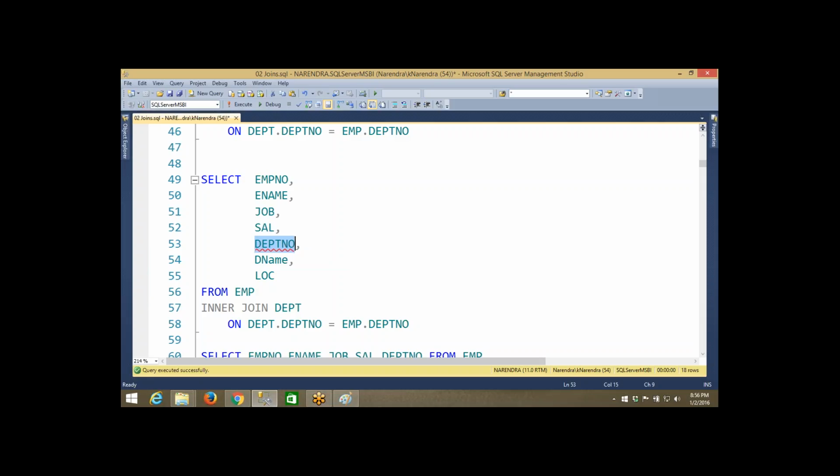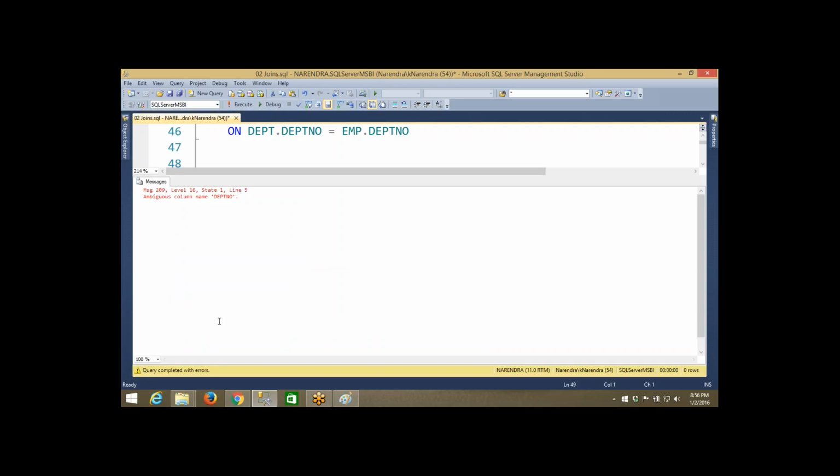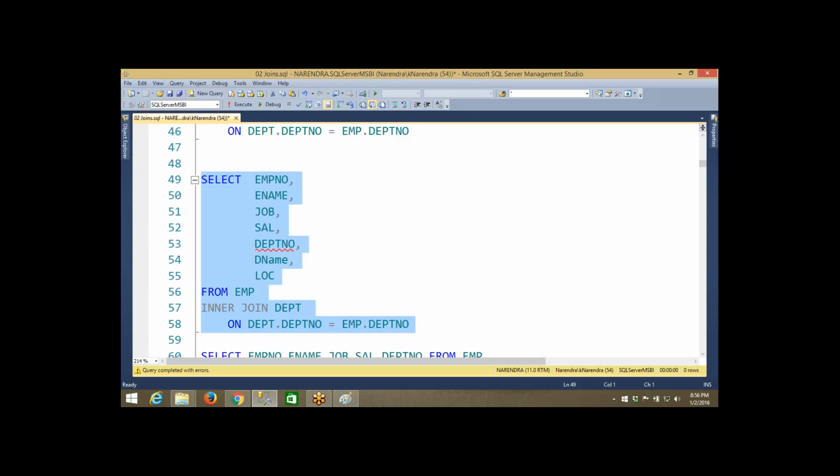Why? Because the department number column is unfortunately available in the two tables, and you have not mentioned from which table you are expecting that column. So that is the reason there is an ambiguity. This ambiguity will not occur for other columns because they are unique. Employee number, employee name, job and salary are only in the employee table, but department number is in the two tables, while department name and location are only in the department table. So there was no ambiguity in the previous query.